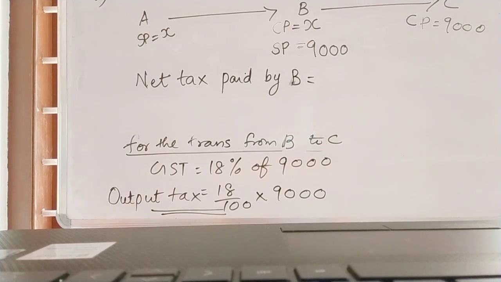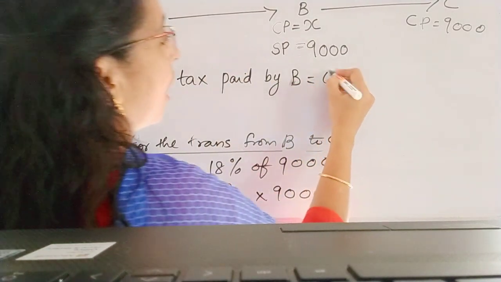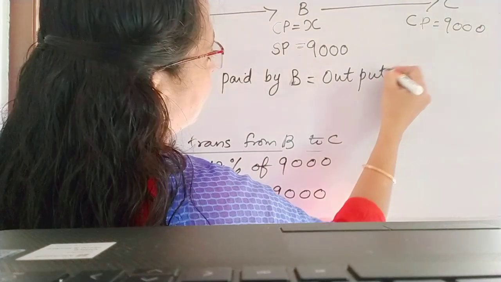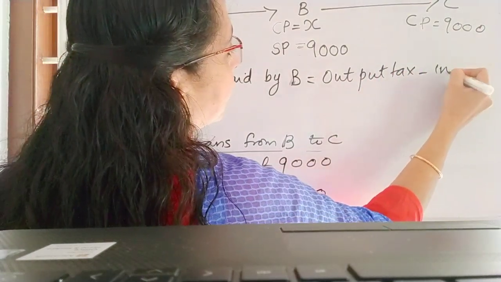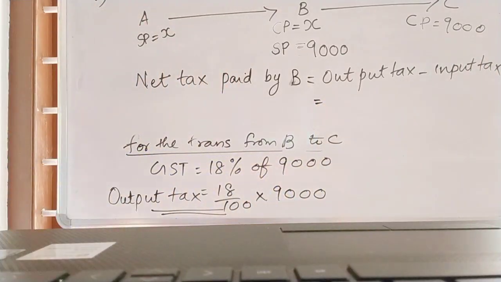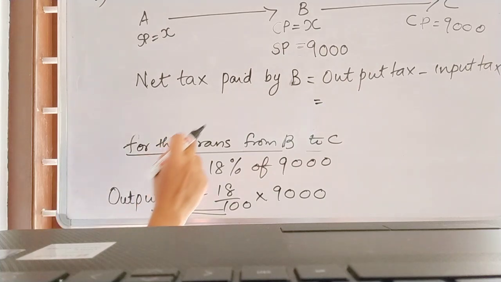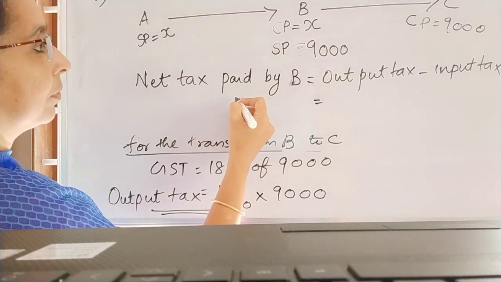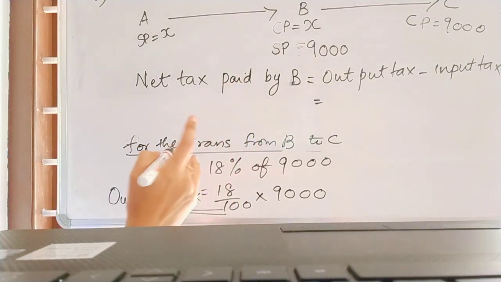Net tax paid by B is equal to output tax minus input tax. So we can substitute. Net tax paid by B is given in the question itself as 324.